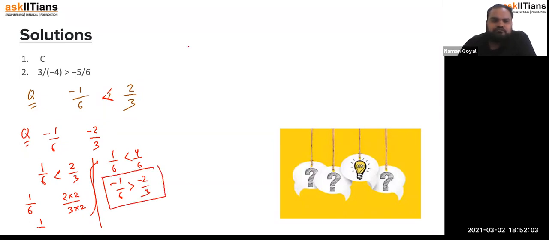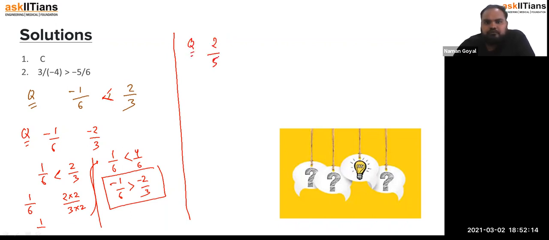Have we got this question? Got it? No doubt. Okay, now see. Yes, we can take another question. Minus 2 upon 5 and minus 4 upon 5. Okay, now if you see in these two numbers, the denominator is same, right? So we are going to compare the numerator only, and we know that minus 2 is greater than minus 4. So we can say that minus 2 by 5 is greater than minus 4 by 5.